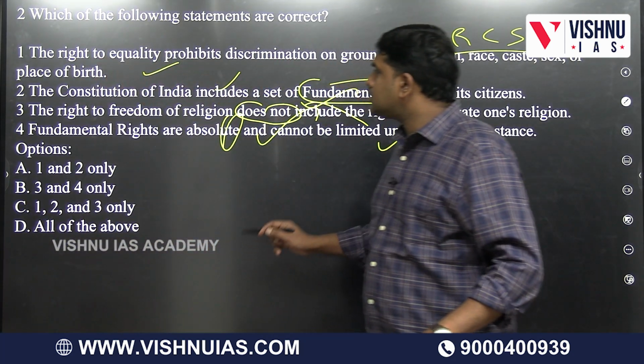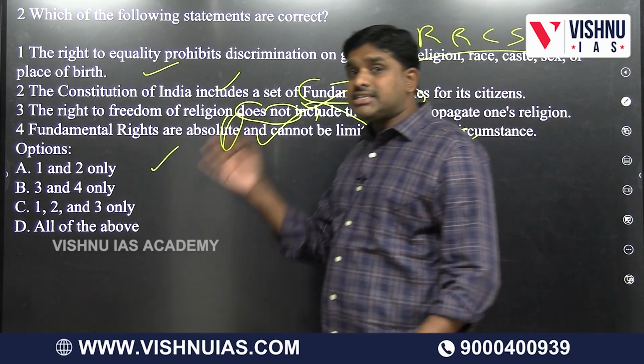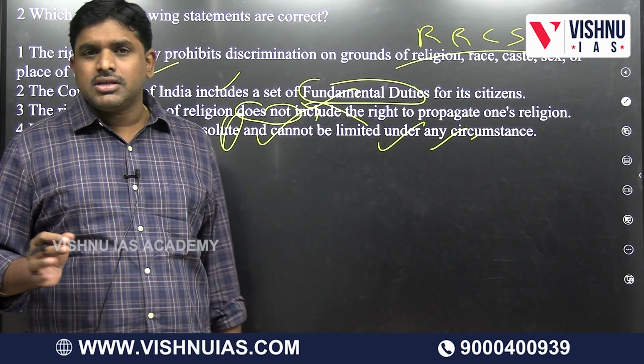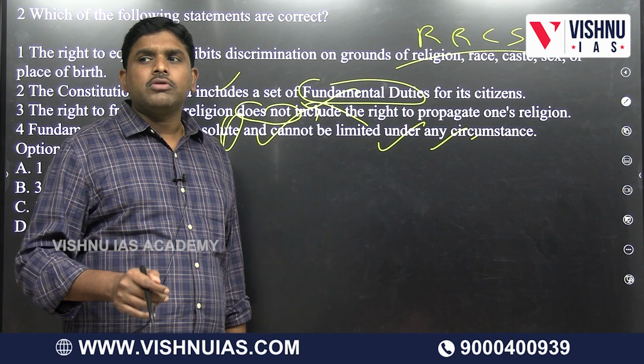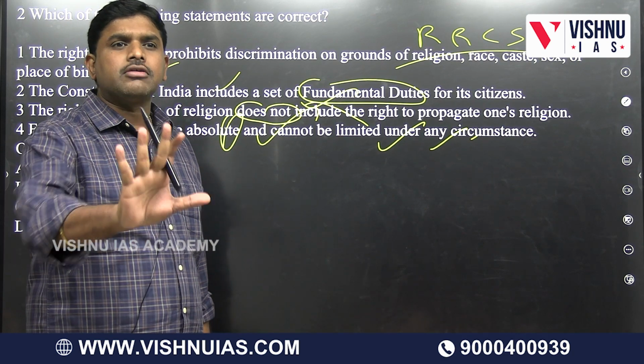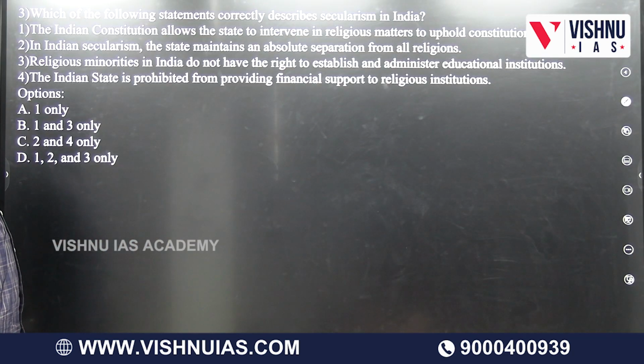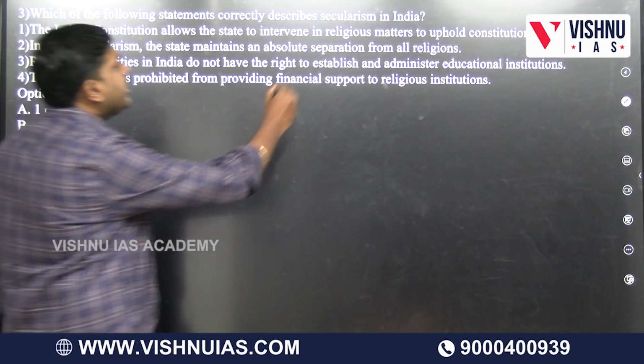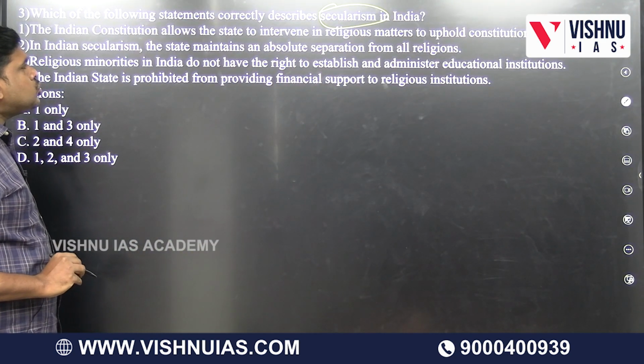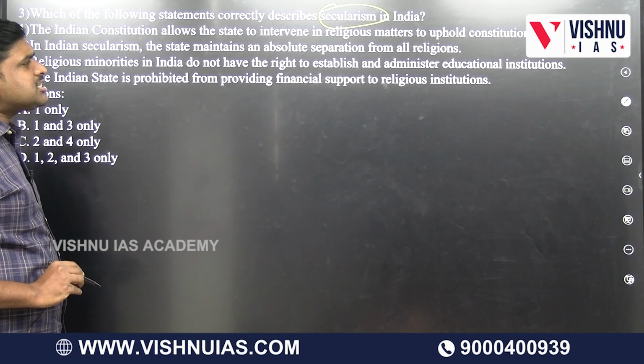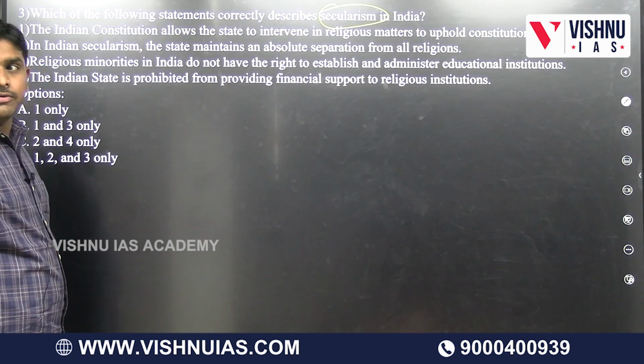So the answer is 1 and 2. One thing: in yesterday's class we understood about the extremes. In today's class, one point we got to know, that Constitution means updated Constitution. Which of the following statements correctly describes secularism in India? The Indian Constitution allows the state to intervene in religious matters to uphold constitutional values.